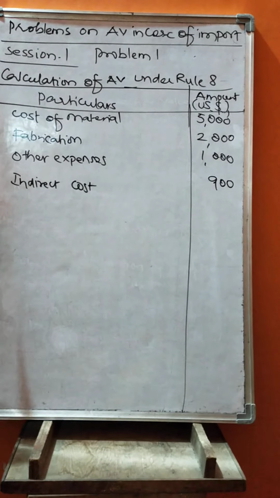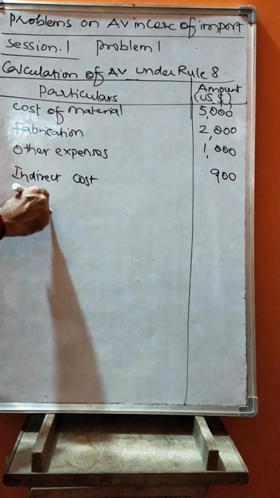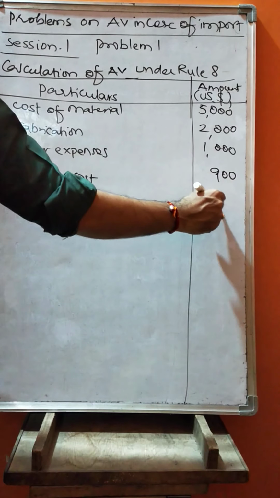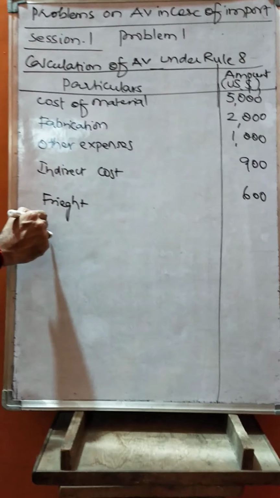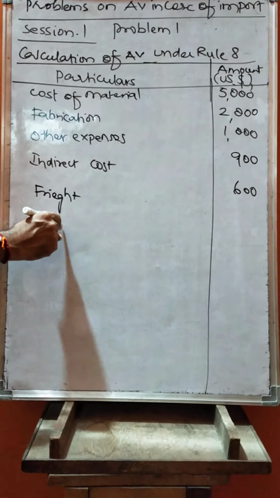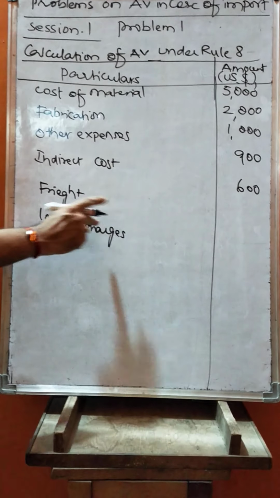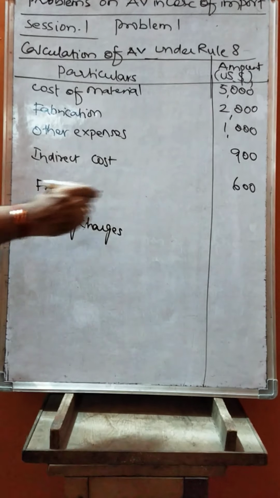Then freight and loading charges are added. Freight charges are 600 US dollars. Loading charges to the US port are also to be added back. That is 500.